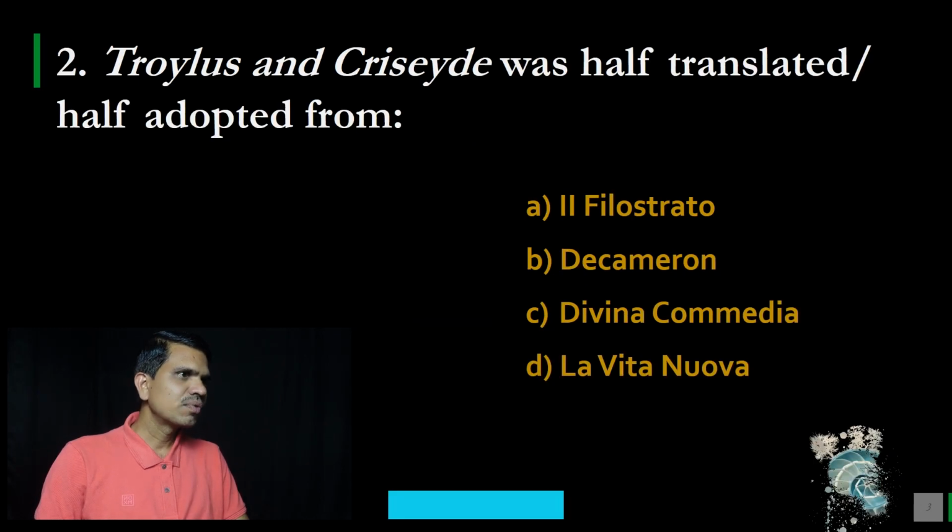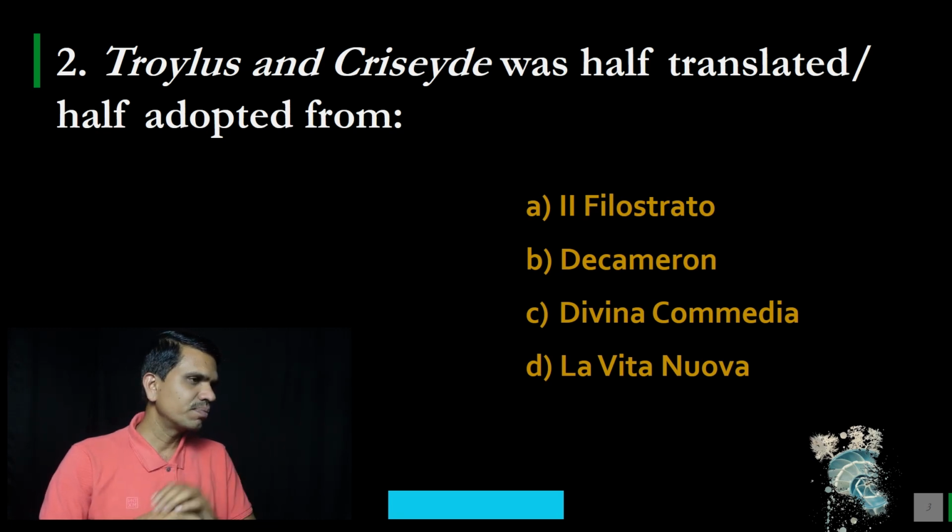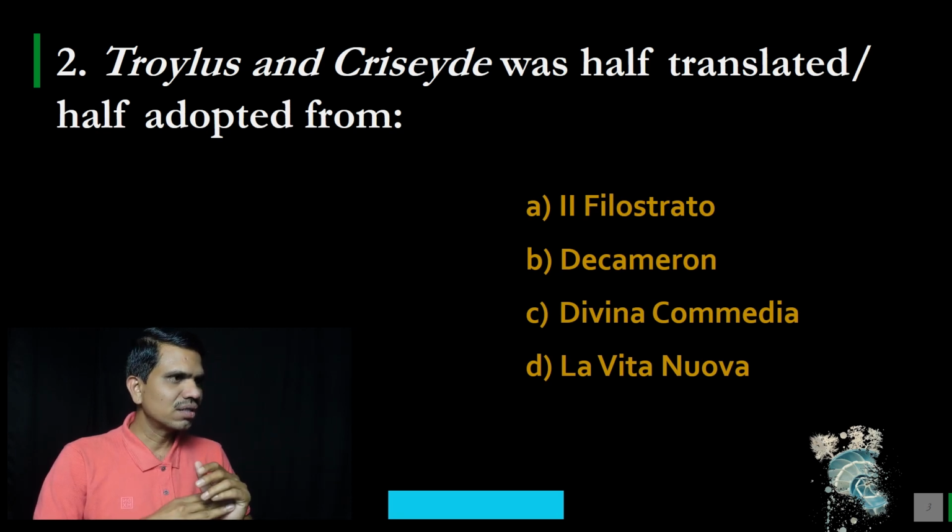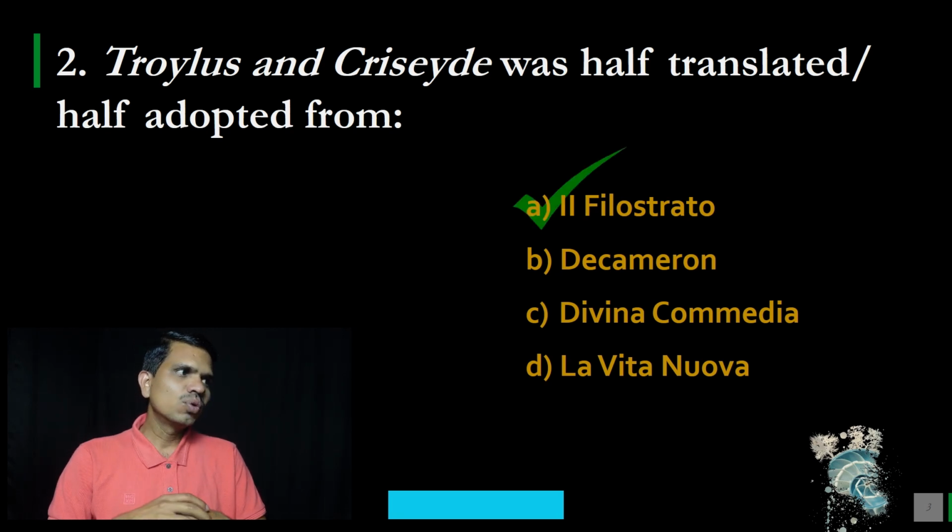Question number 2, Troilus and Cressida was half translated or half adopted from. Options are A, Il Philostrato; B, Decameron; C, Divine Commedia; and D, La Vita Nuova. Please mark your answer, and the correct answer is A, Il Philostrato.